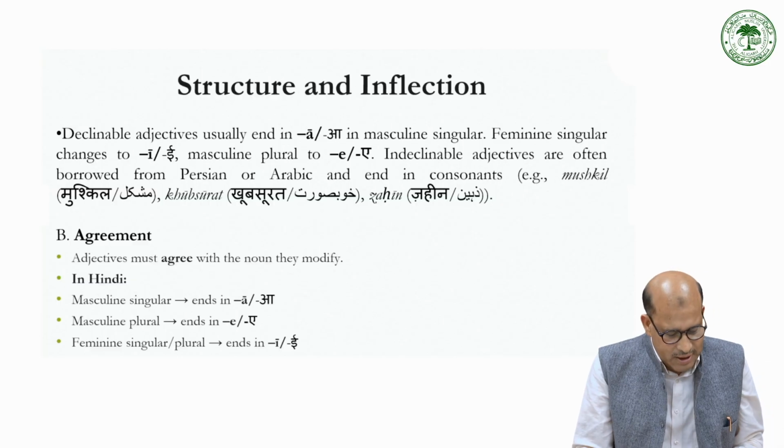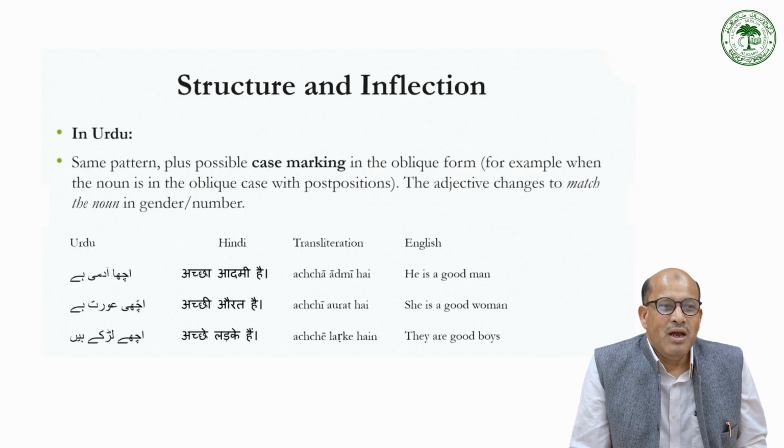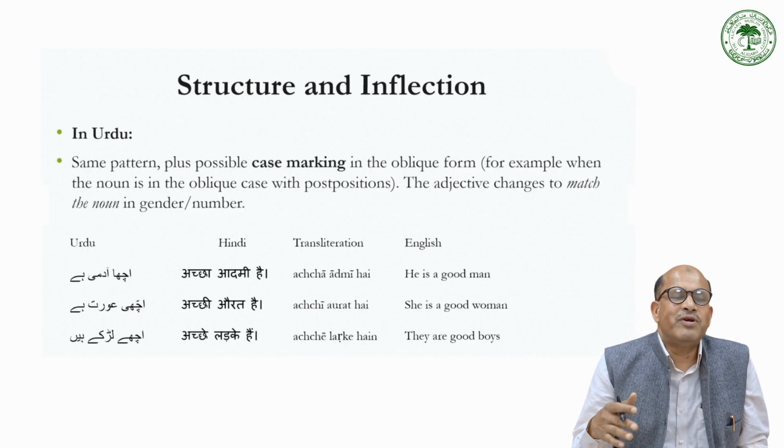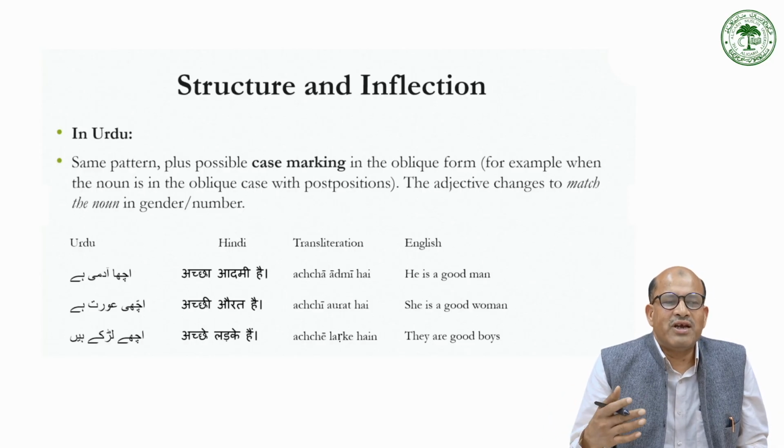So this is the basic agreement for the inflection. If you look at Urdu, same pattern. In Hindi, Urdu both, sometimes when it is borrowed from Persian and Arabic especially, then we say Urdu, but in common use, we call it Hindi-Urdu.